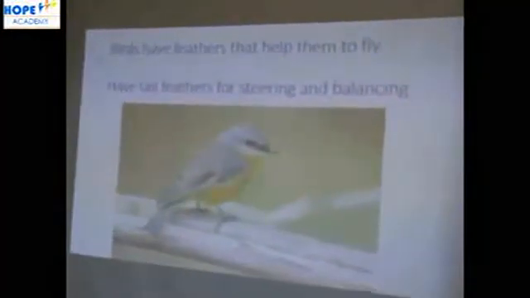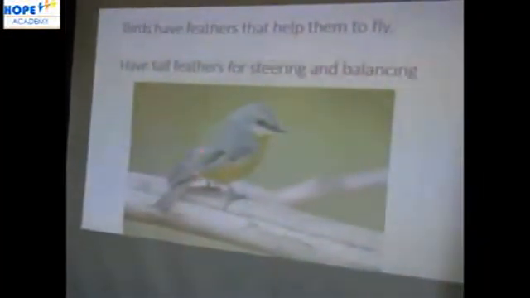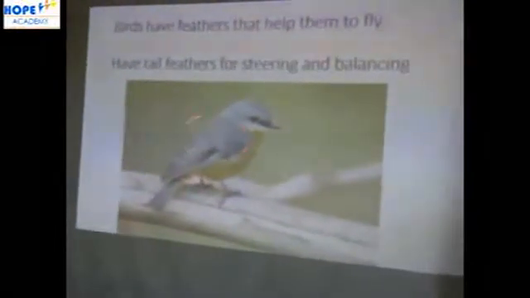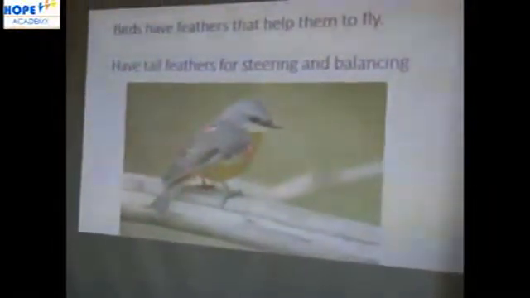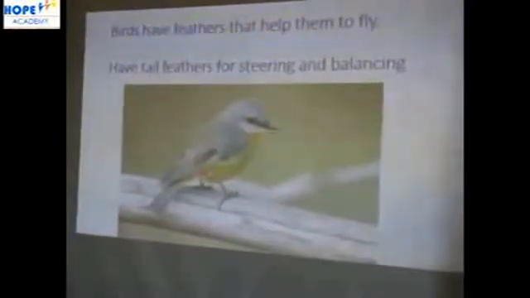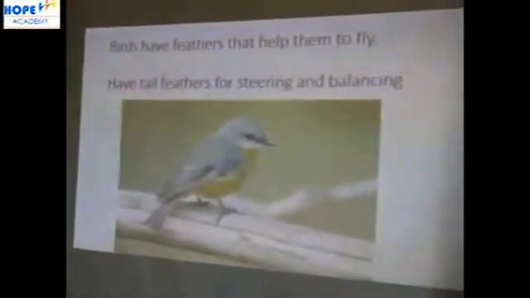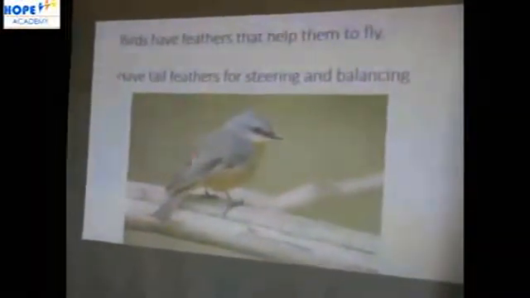Number one, let's look at something here. Birds have feathers that help them to fly. Their feathers are meant for flying. So birds have feathers for flying. Again, birds have tail feathers. Look at the tail here.